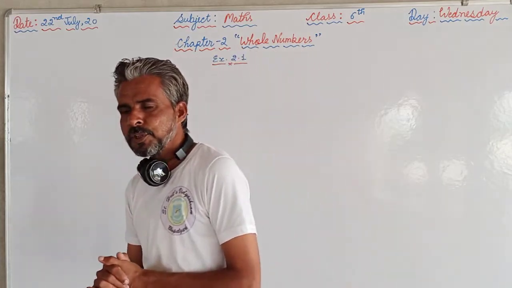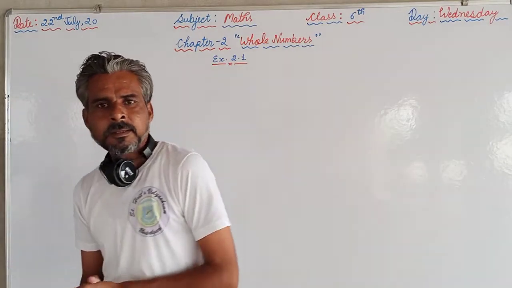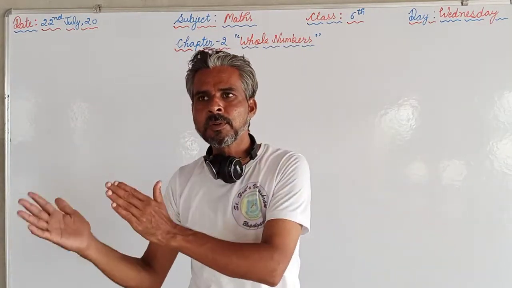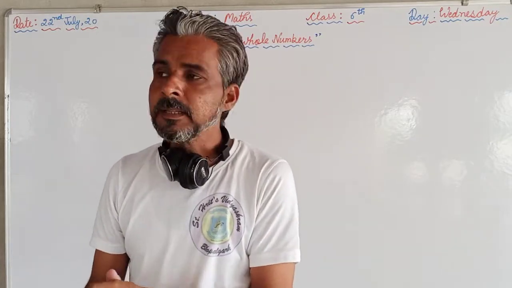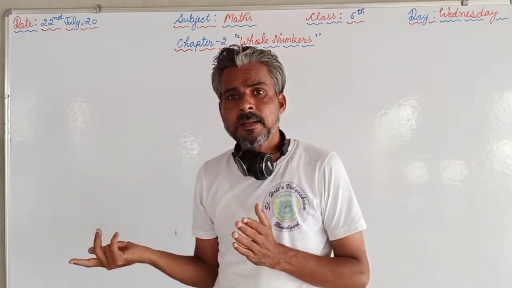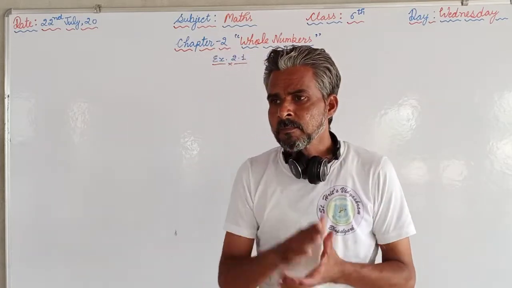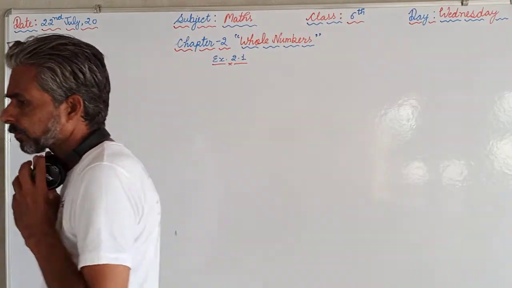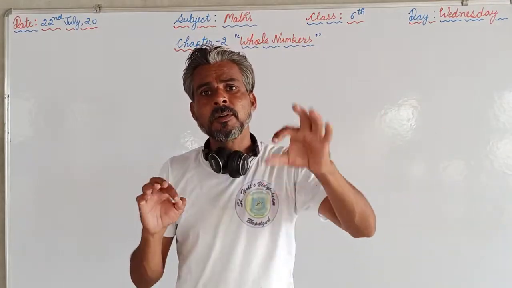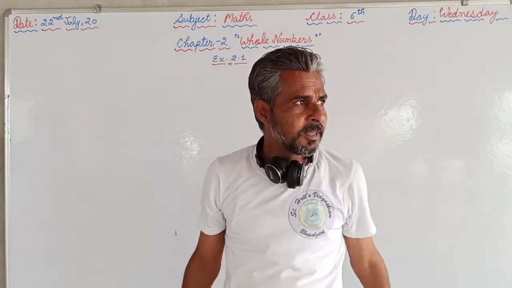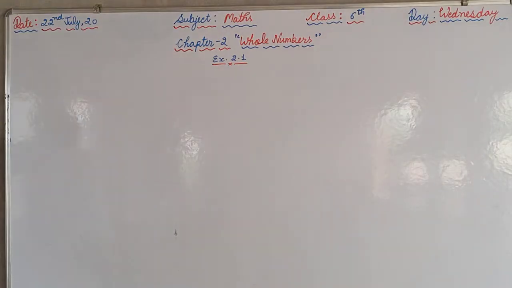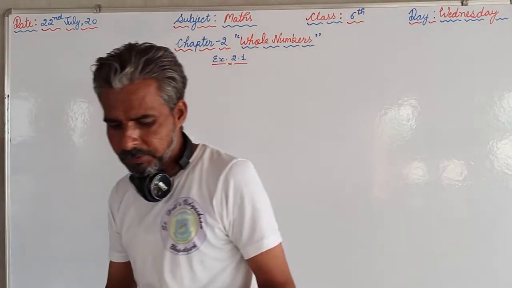At the same time, if 0 is included with the natural numbers, we have added 0, then these numbers become whole numbers. So 0 is the smallest whole number. And one more thing, there is no largest natural number or whole number. Keeping these facts in mind, we will discuss some questions in exercise 2.1.